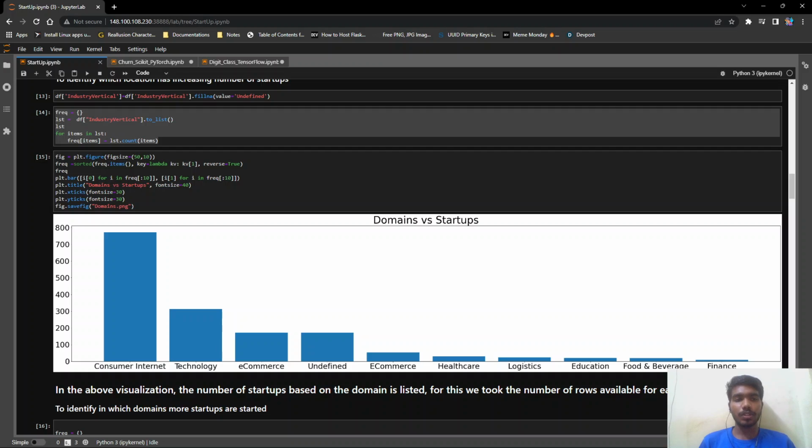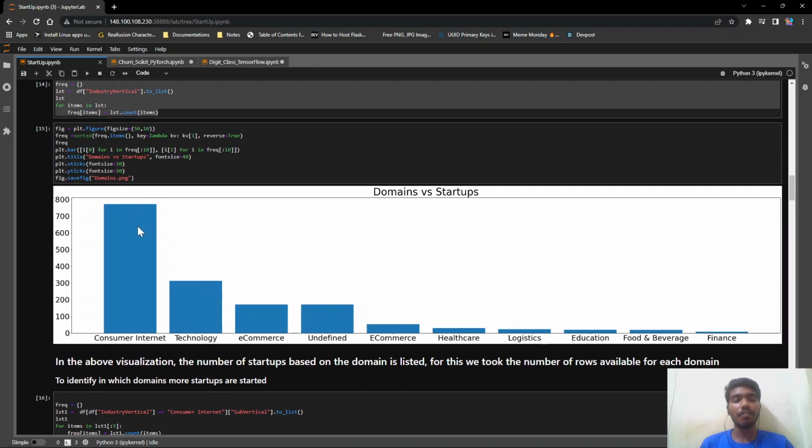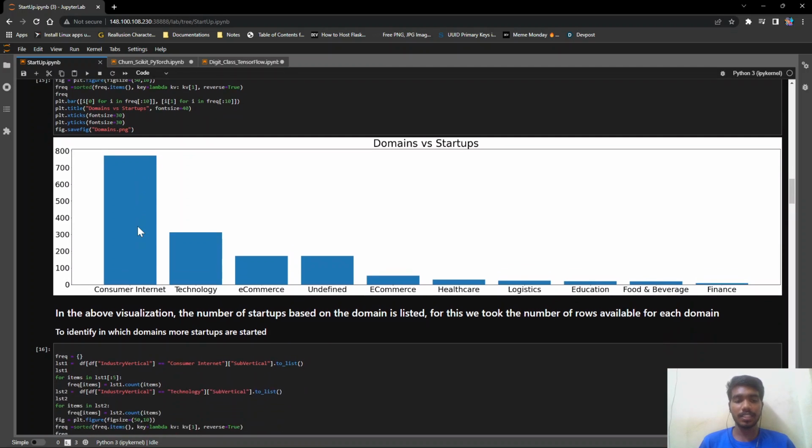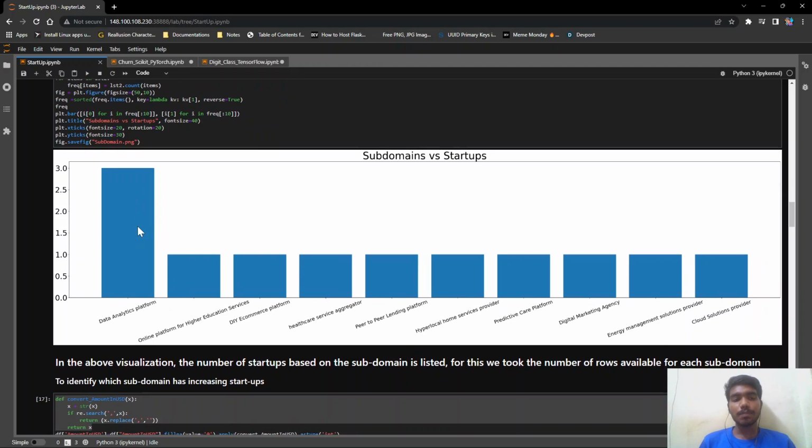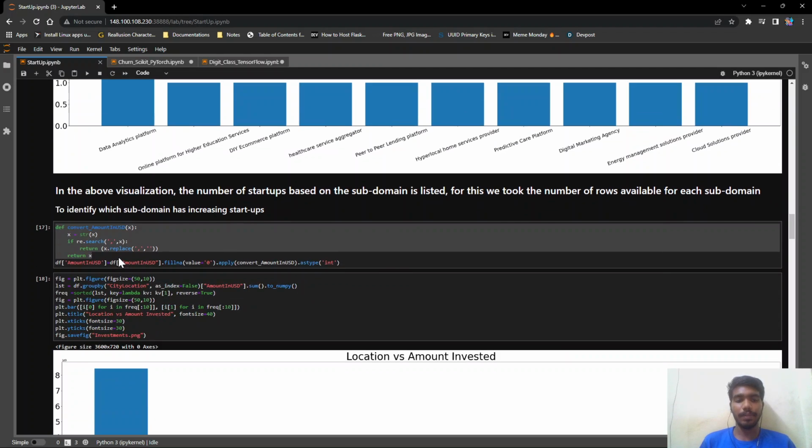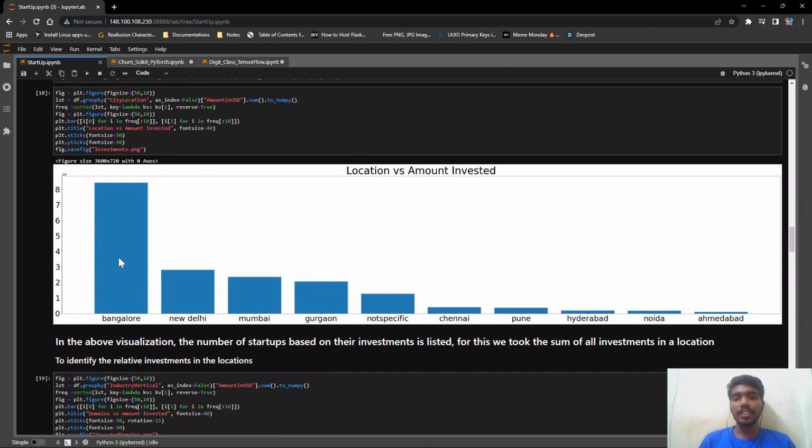Next, we move on to the next visualization. We see the number of companies per the domains, which means the vast domains in which the startups are started. In the next plot, we plotted the subdomains, which means the smaller categories in which the startup companies were made. And proceeding that, we also plotted the amount invested in each area,